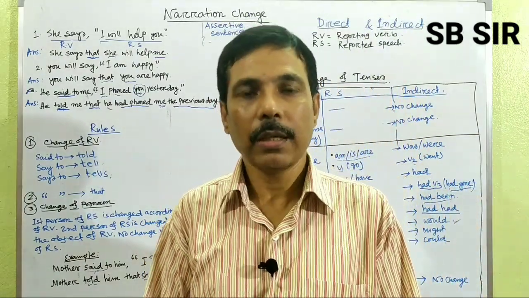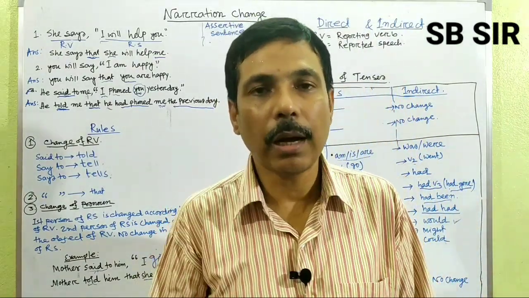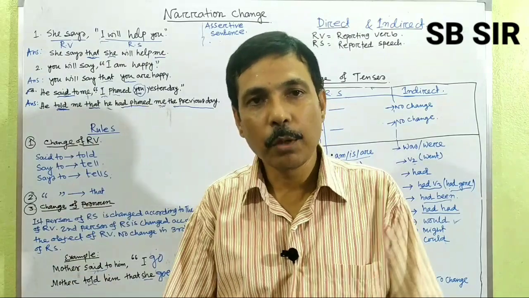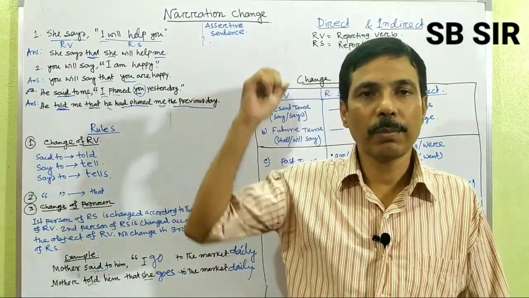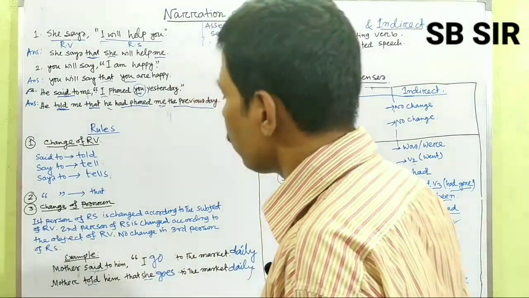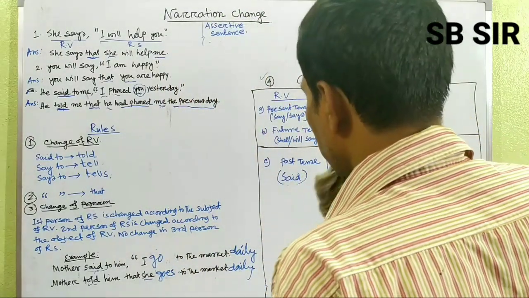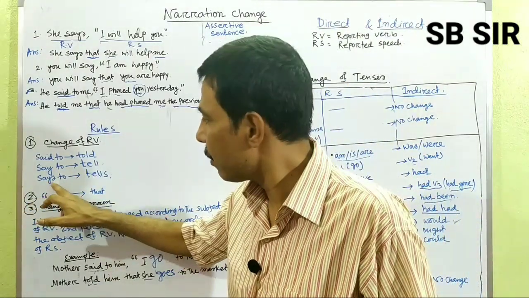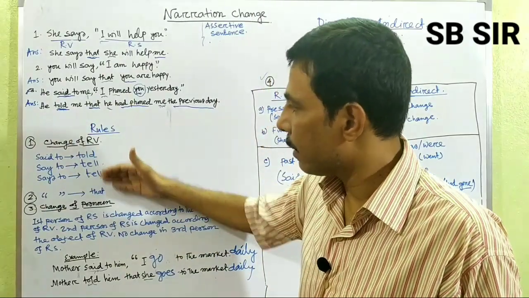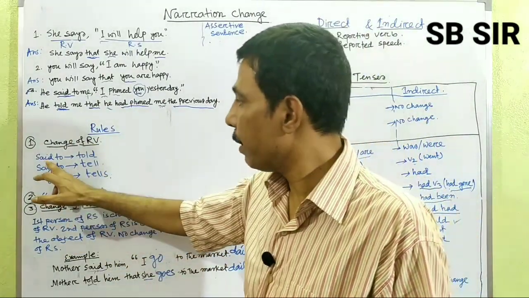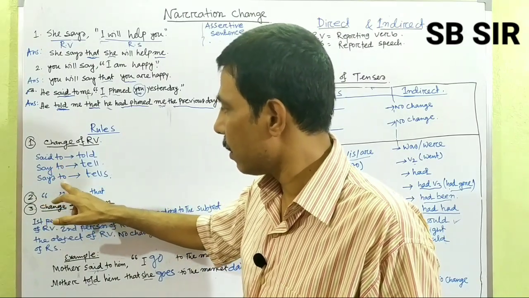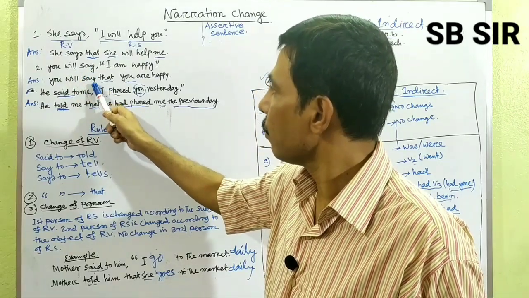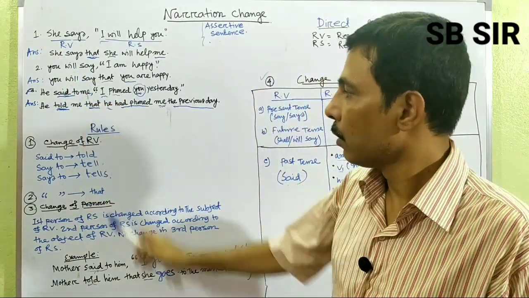So what are the rules here? We can come to a conclusion. The rules. Rule number 1: change of RV, that means reporting verb. When the reporting verb changes in respect of an assertive sentence, look here: "said to" changes into "told." "Say to" becomes "tell," and "says to" becomes "tells." But you must remember, if there is no "to" after "said," "say," or "says," there will be no change. Here "says" remains "says," but "said to" changes into "told." So it's clear.